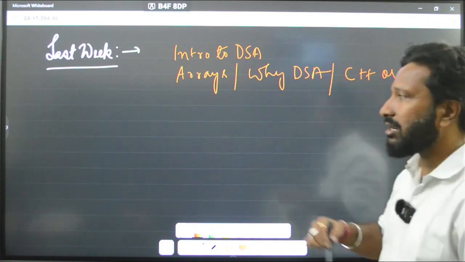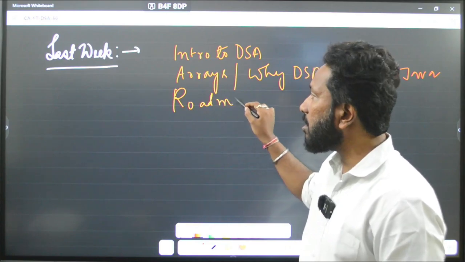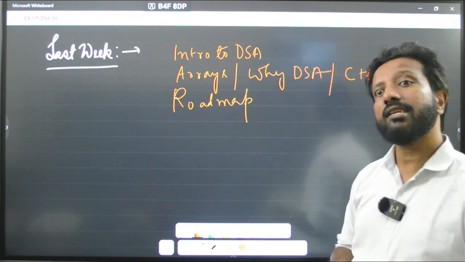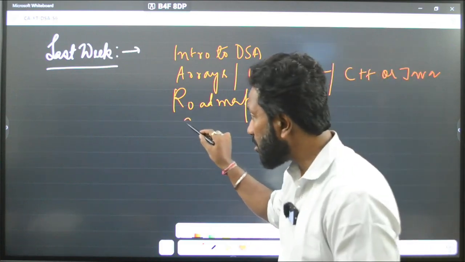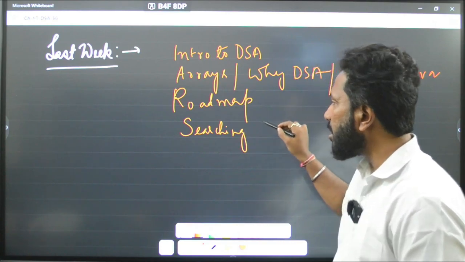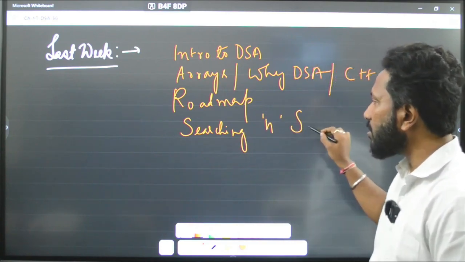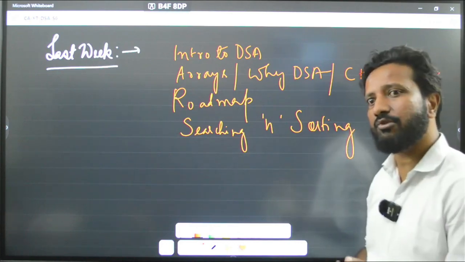And we talked about the roadmap. Then we started our journey into DSA by learning about searching and sorting algorithms.